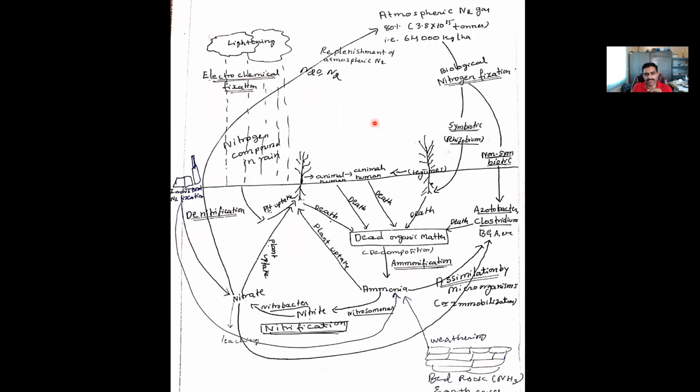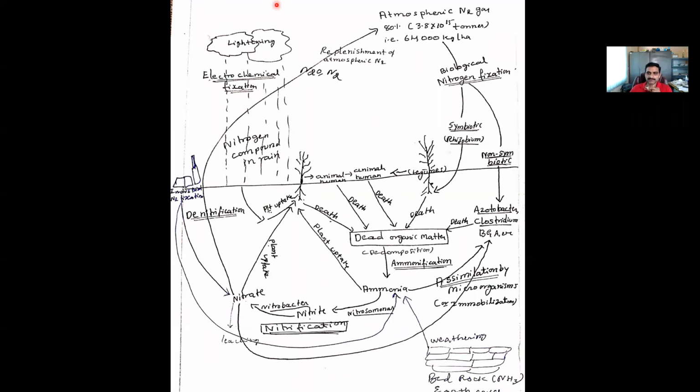So you should remember decomposition, ammonification, and nitrification. Afterwards, you should remember nitrogen fixation methods: industrial nitrogen fixation, chemical nitrogen fixation, and biological nitrogen fixation. The last one is denitrification, and sources of nitrogen. You should remember these to draw the nitrogen cycle.